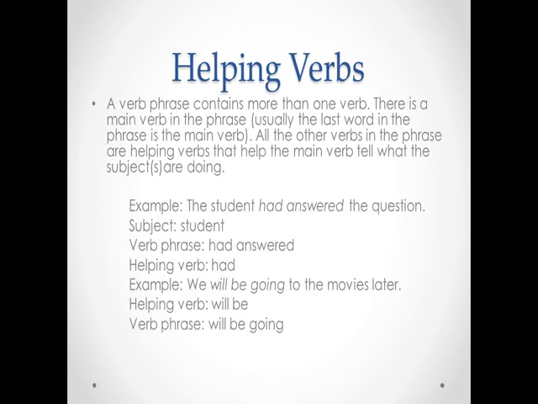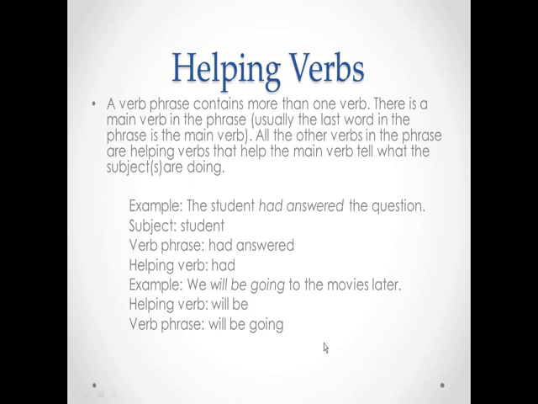Helping verbs. A verb phrase contains more than one verb. There is a main verb in the phrase. Usually the last word in the phrase is the main verb. All the other verbs in the phrase are helping verbs that help the main verb tell what the subject or subjects are doing. So in this example, I have the student had answered the question.